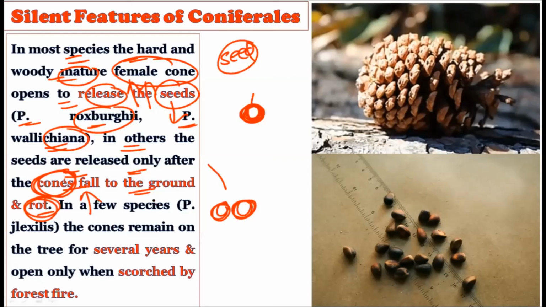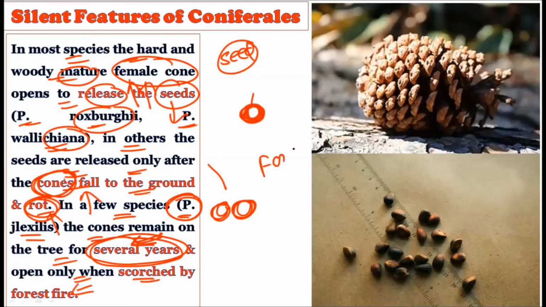The all female cone will fall on the ground and the seed will be liberated after the rotting. While in a few species, for example Pinus flexilis, the cones remain on the tree for several years. Cones are not shed from the tree in several pine species, and they remain on the tree for several years and open only after being scorched by forest fires.